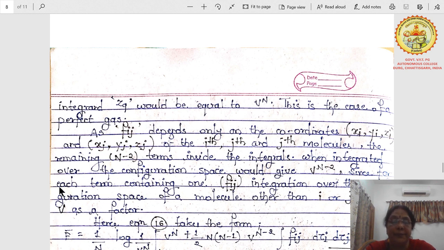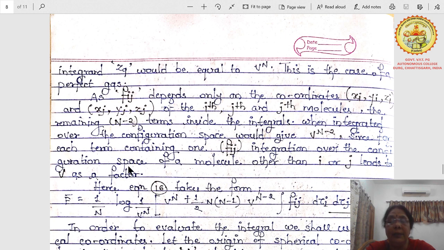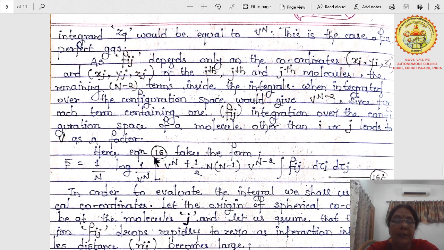Since for each term containing one fij, integration over the coordinates of a molecule other than i or j leads to V as a factor, that will be f bar. In equation 16 we take 1 upon n log of 1 upon V to the power n. You can go back and see the equations and solve them. You will get these values easily.